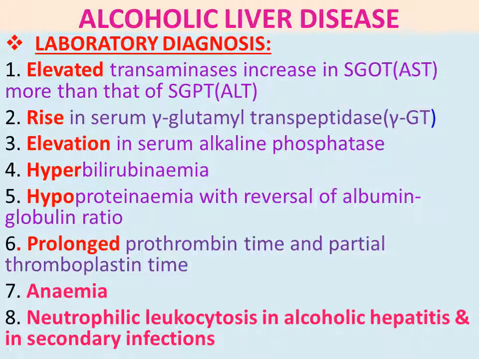Hypoproteinemia with reversal of the albumin globulin ratio, so the albumin globulin ratio gets reversed, and hypoproteinemia, that means decreased protein. Prolonged prothrombin time and partial thromboplastin time, so prothrombin time, that is blood clotting factors, prolonged prothrombin time and partial thromboplastin time. Then anemia takes place, that means hemoglobin and RBC deficiency. Neutrophilic leukocytosis in alcoholic hepatitis and in secondary infection. So neutrophilic leukocytosis takes place in alcoholic hepatitis and secondary microbial infections.